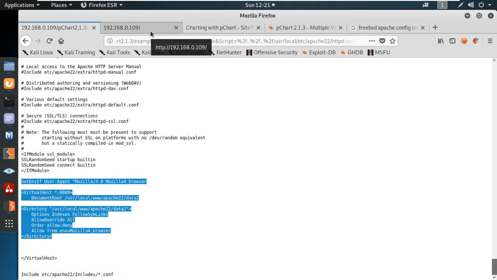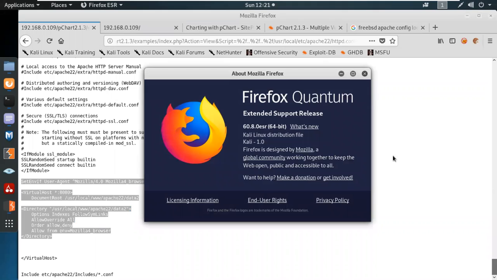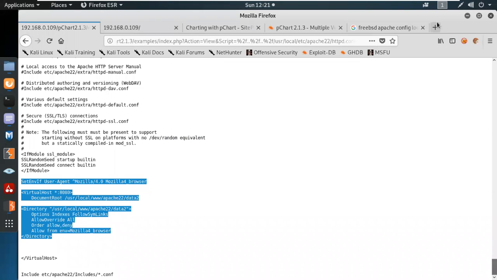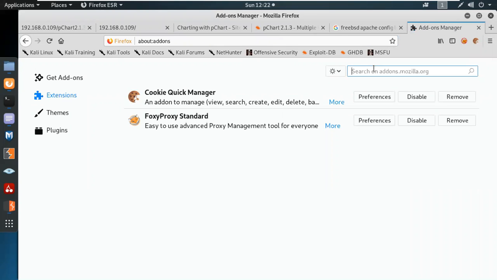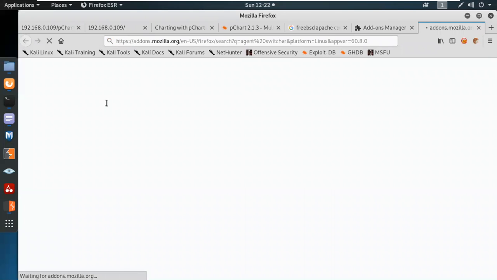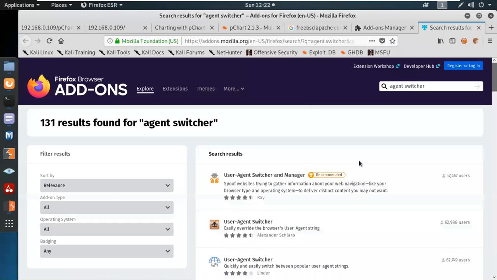So let's have a look over here. It means we have to switch our user agent. Let's see which version I'm using. This is version 5. As a security analyst or application tester, you can simply add some plugins. For example, I'm going to use Agent Switcher, because according to the application, that will work on the environment of 4. So I'm going to use the User Agent Switcher manager. Let's download this one.